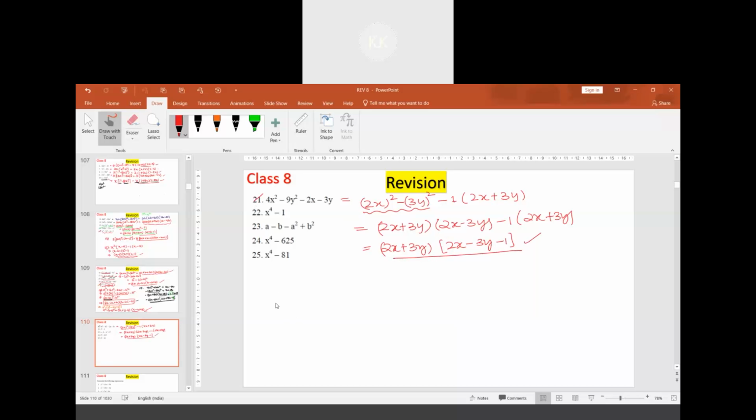22nd: x square whole square minus 1 square. It will be x square plus 1 into x square minus 1. And x square minus 1 can also be factorized, it will become x square plus 1 into x minus 1 into x plus 1. Till here we have to simplify.